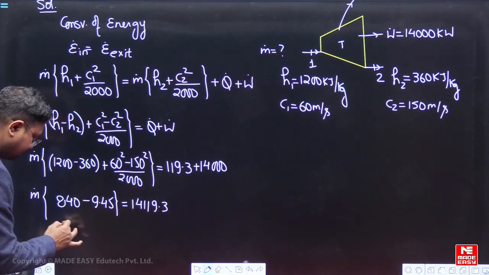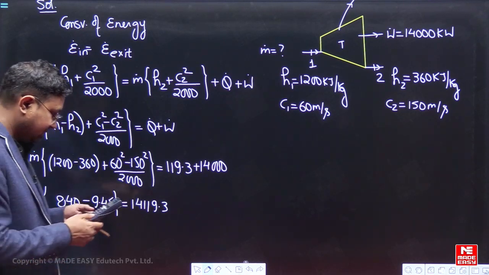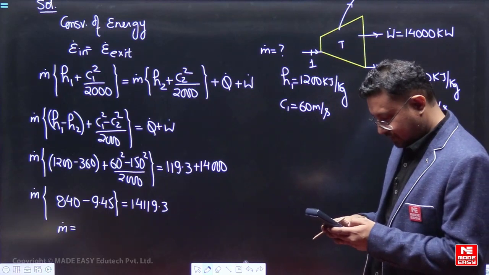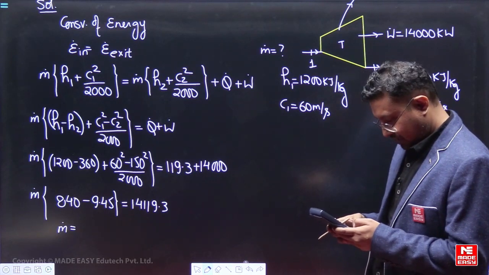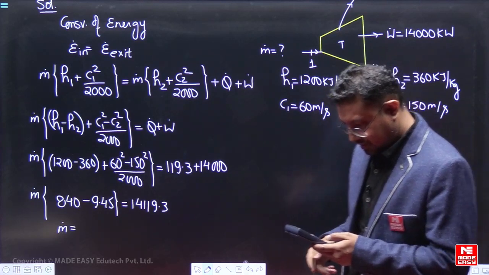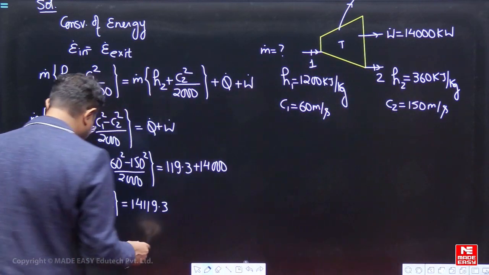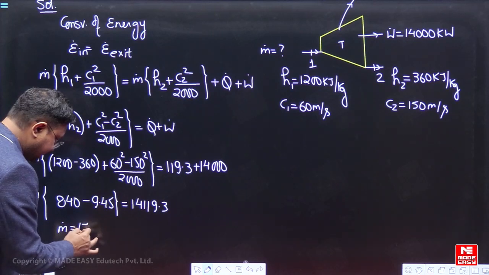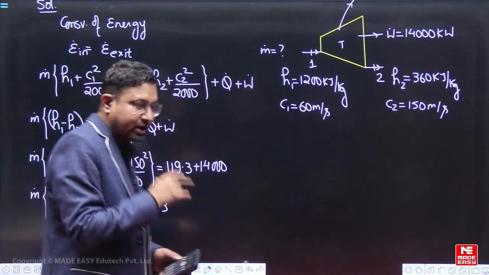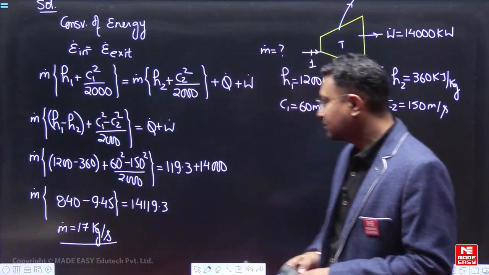So m dot will be equal to 14119.3 divided by, we have, this is 840 minus 9.45. So 16.999 something, यानी ये 17 किलोग्राम पर सेकेंड आ जाएगा. So mass flow rate की value we have found out, it is coming out to be 17 kilogram per second.